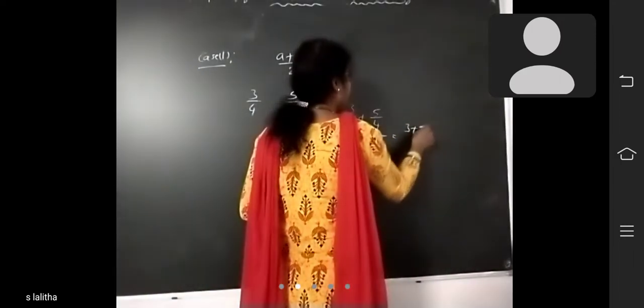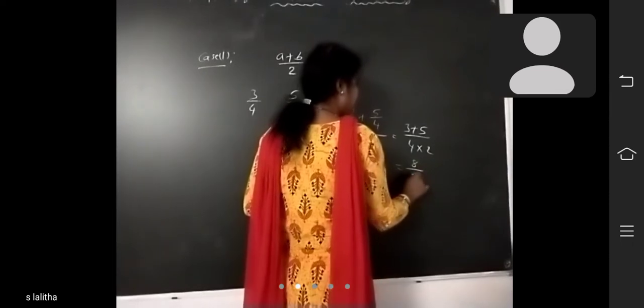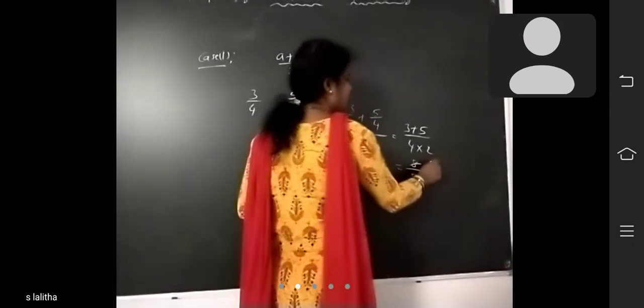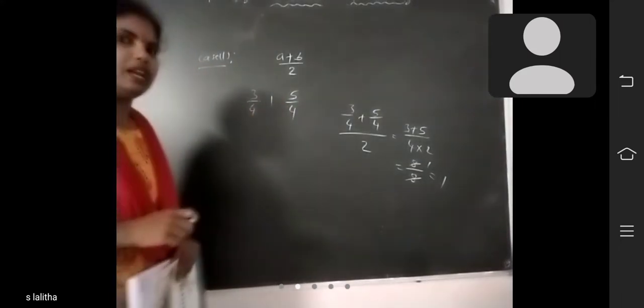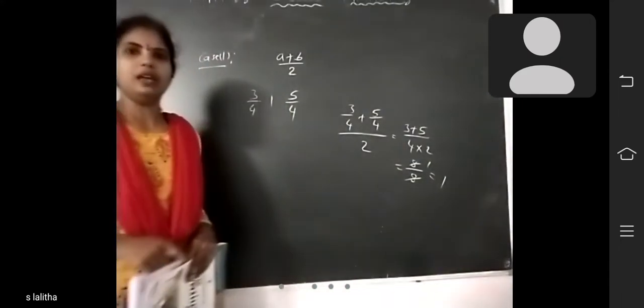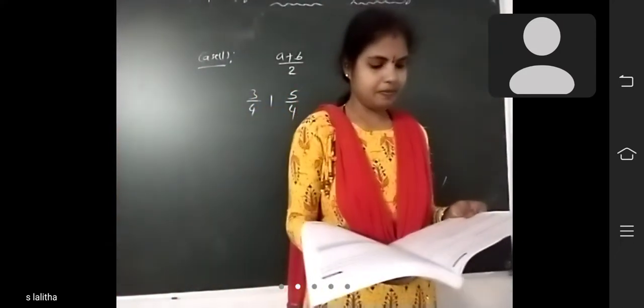So (3 plus 5) by 4 into 2. 3 plus 5 how much? 8. 8 by 8, that is 1. So between two rational numbers, what is the in-between rational number? 1. Okay, like that you have to find it. That is the first case.